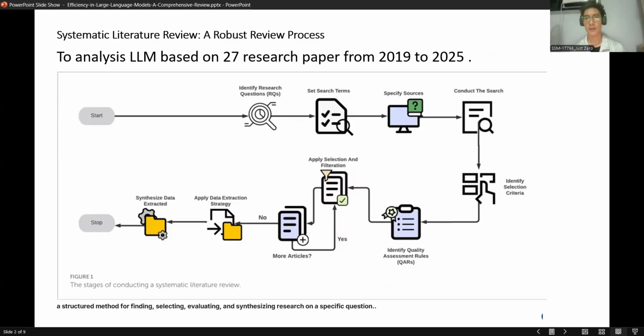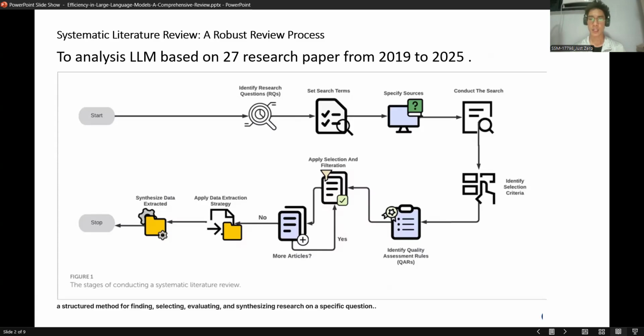They follow the 27 research papers according to their topics and questions. They identify the selection criteria, like what are the most and least important questions. They identify the quality assessment rules for the four questions, and then they apply the selection criteria.